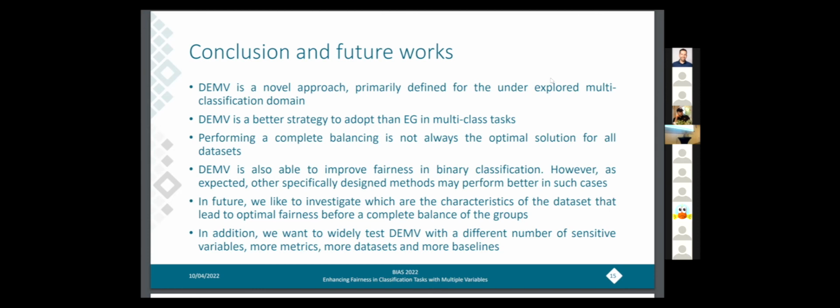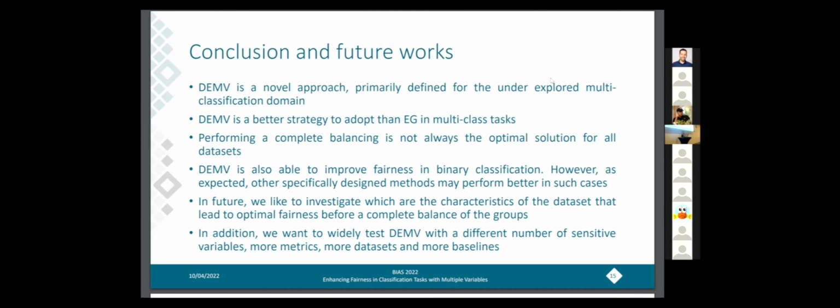Further, we have seen that performing a complete balancing of the groups is not always the optimal solution, like in the CMC dataset. We have also seen that our method is able to improve fairness in binary classification. However, as expected, more specifically designed methods like the exponential gradient can perform better in such situations.